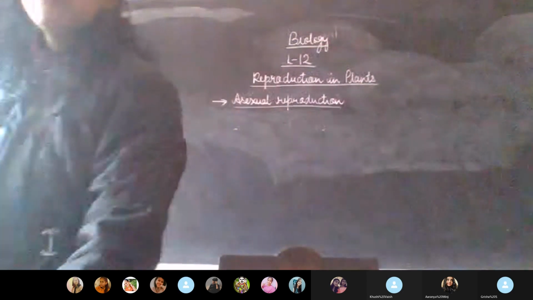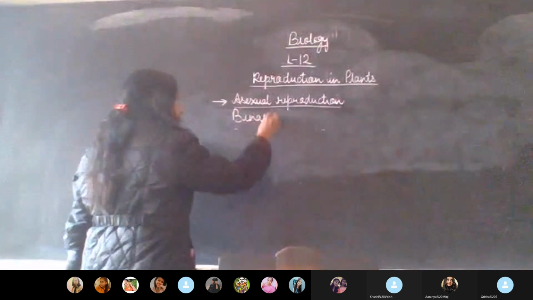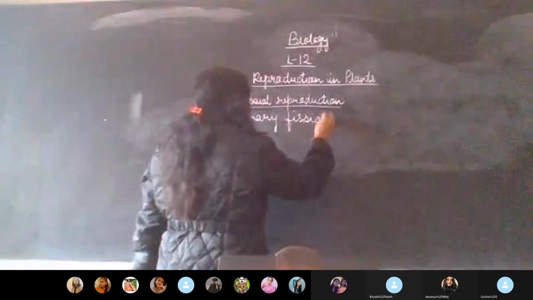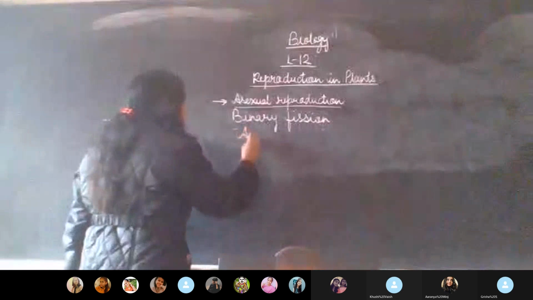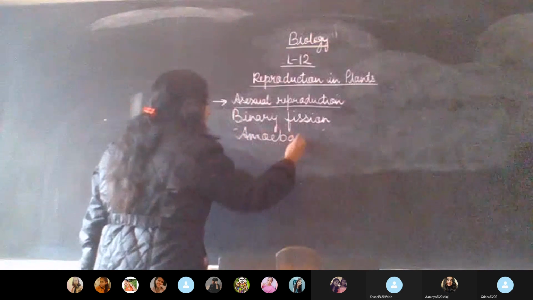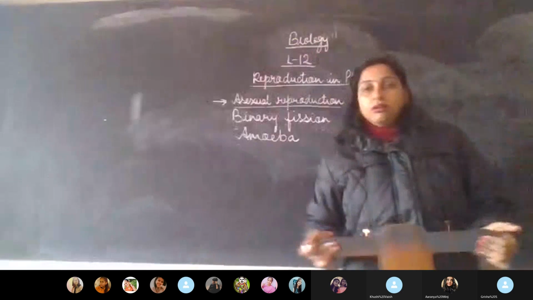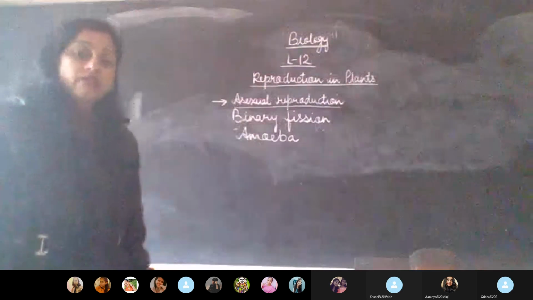So now, all of you be very careful, children. We are talking about binary fission. And as I told you, we will be discussing various organisms in which these processes take place. The first organism that we are taking is amoeba. Have you ever heard about amoeba, a single cell organism?